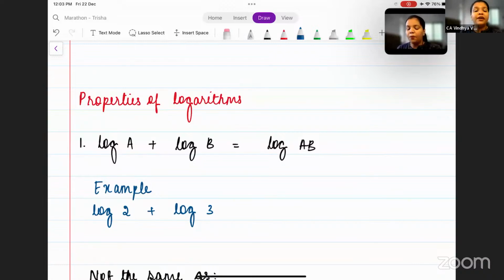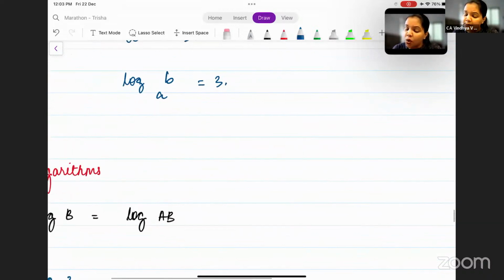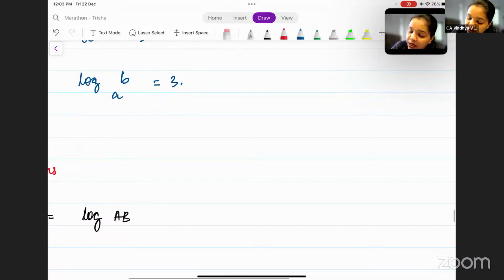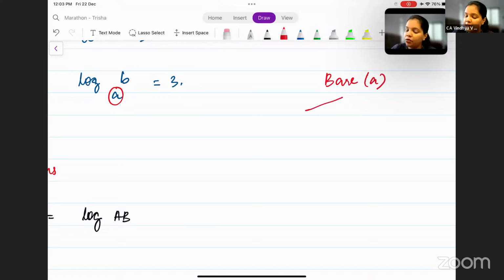Now, before we get into the properties of logarithm, something that you need to understand here is with respect to the base. Now, here I have given the base as a, correct? A is the base. Now, there are 2 types that are possible. One is natural logarithm and the other one is common logarithm.